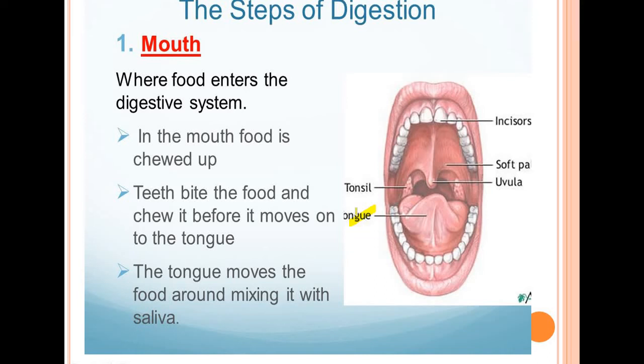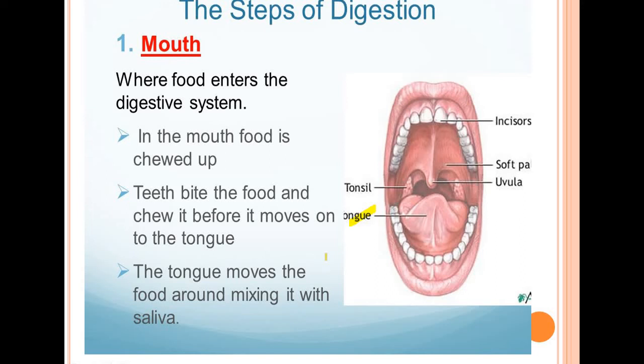The second part present in the mouth is the tongue. The tongue helps the food to mix with the saliva, which is the secretion released from the salivary glands. So what is the function of the saliva? The saliva performs two functions. Number one, it moistens the food so that it can be easily passed through the esophagus, and number two, it contains digestive juices like salivary amylase that partially break down the starch present in the food.